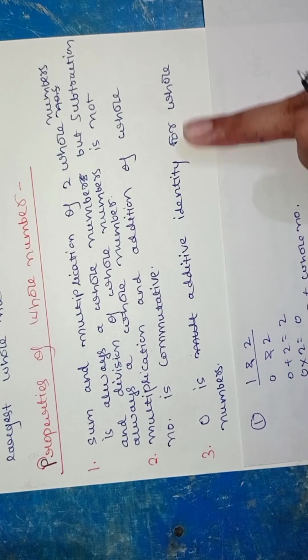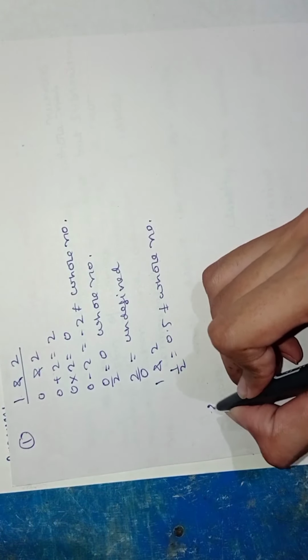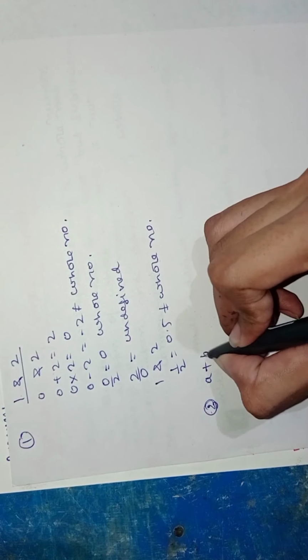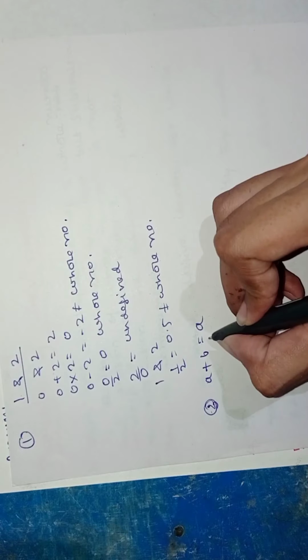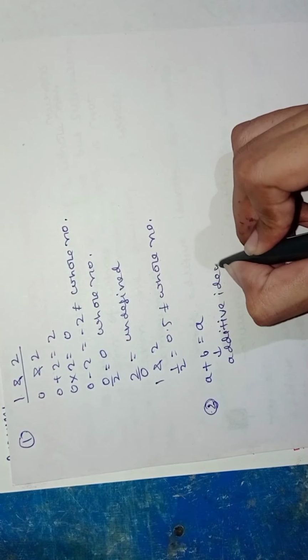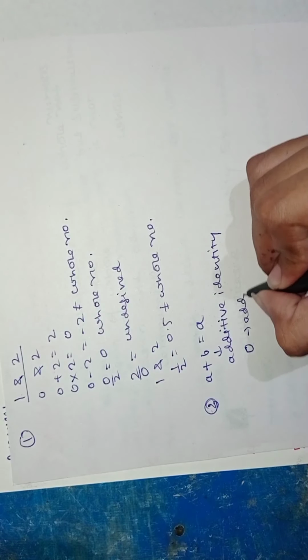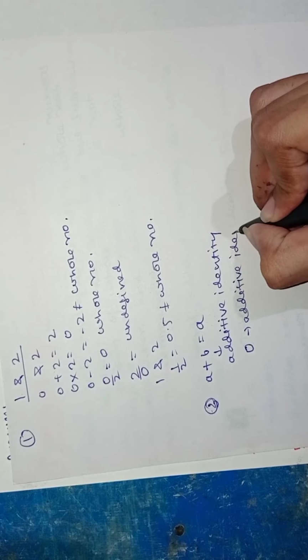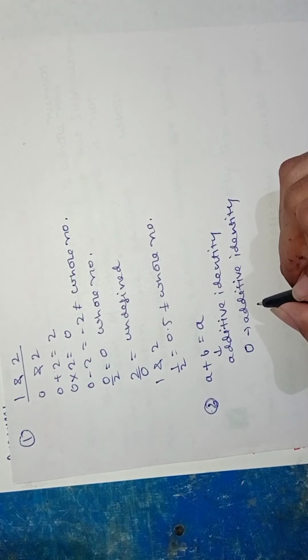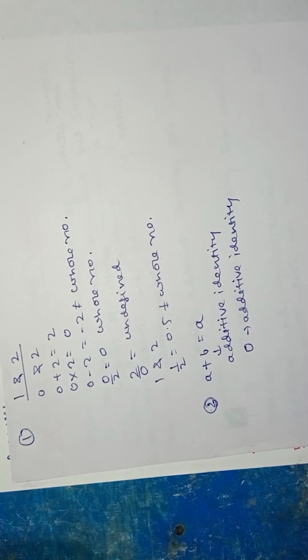0 is the additive identity here for whole numbers. As I already told you, if I have two numbers a plus b and the result is the number a, then b will be called the additive identity, and in the addition case this is 0. So 0 is the additive identity, but in the natural number case the additive identity does not exist because 0 itself is not a natural number. But in the case of whole numbers, 0 is a whole number, so the additive identity for whole numbers exists.